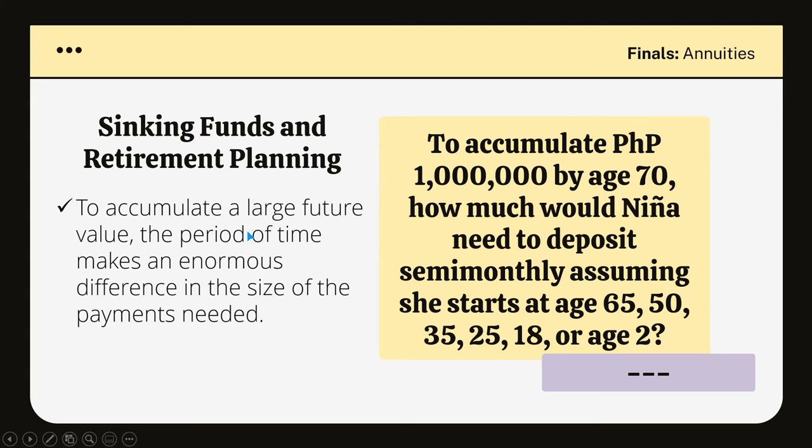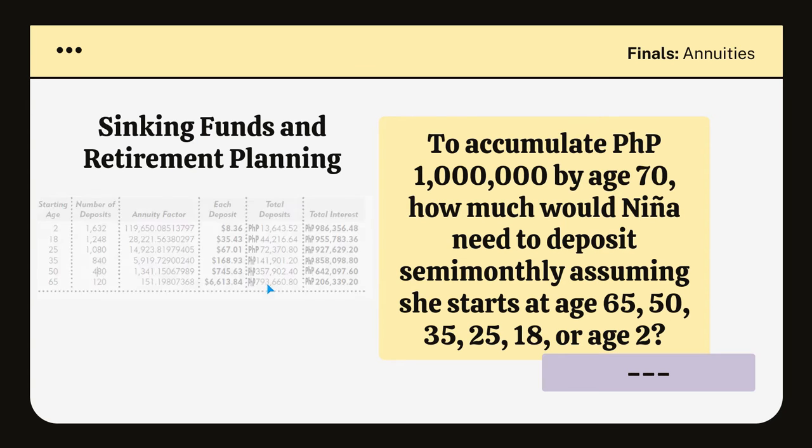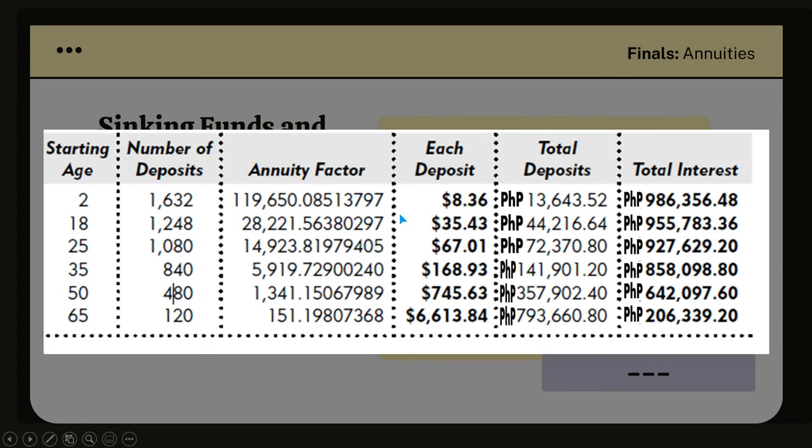To accumulate a large future value, the period of time makes an enormous difference in the size of the payments needed. Let's go back to this table. As you can see, the earlier, the better. You may have a larger number of deposits that you have to do, but in turn, you will get larger interests. So the total deposit, here's the total interest. As you can see, this is your total deposit. This is your total interest. Okay, so also the amount of deposit is actually a little bit smaller if you start at a younger age.